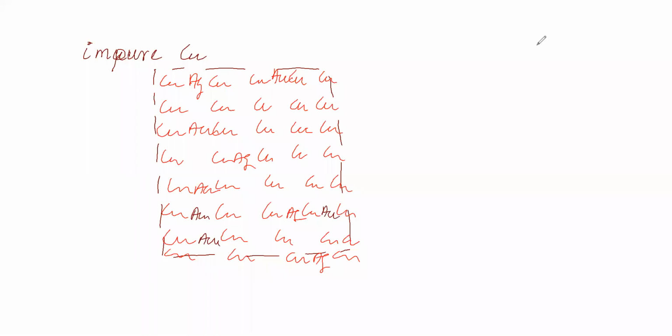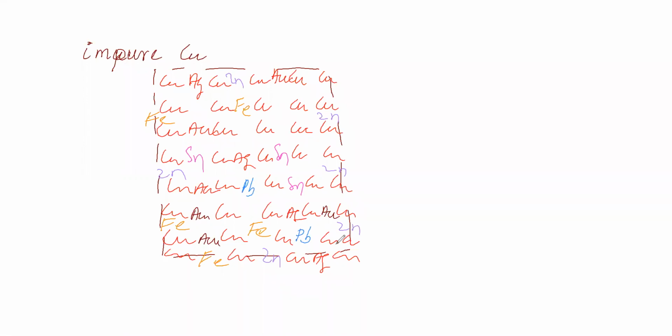Next impurity is zinc. Next, iron impurity is present. Next impurity we can say is tin. Next impurity we can say is lead. Like this, it is an impure copper.